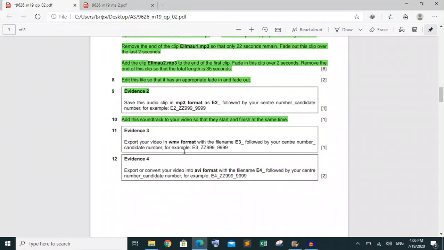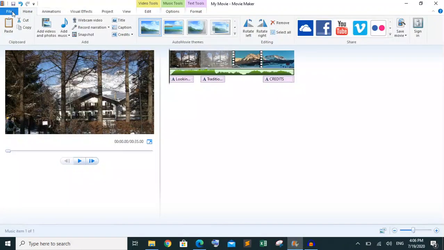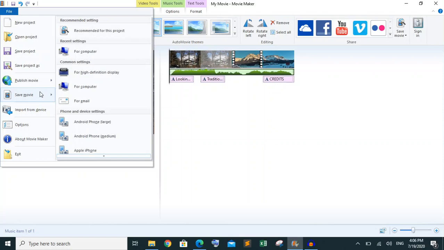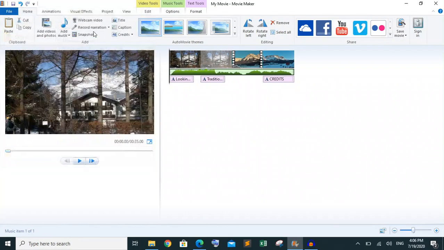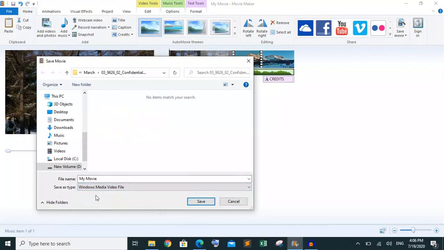Okay, then he's asking for evidence number 3: export the video into WMV format with the file name E3. So again I'm going to save this video, save video, recommended project. I have to change the format. First it was mp4, now it is a WMV file.